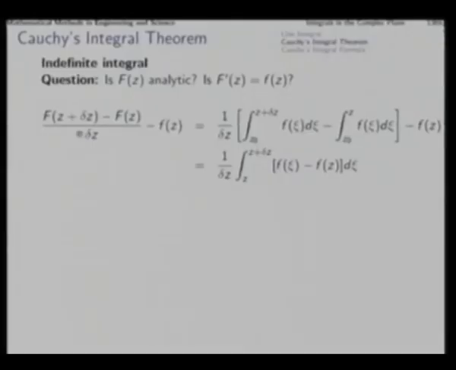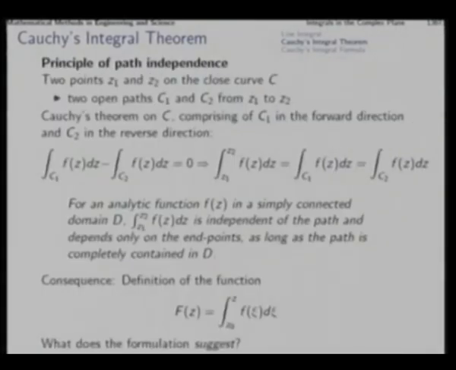Now, 1 by delta z is common, so we keep it common. Capital F at this changed point and the original point are evaluated based on this formula. So, in one place, in place of z we use z as it is, in the other place we use z plus delta z.